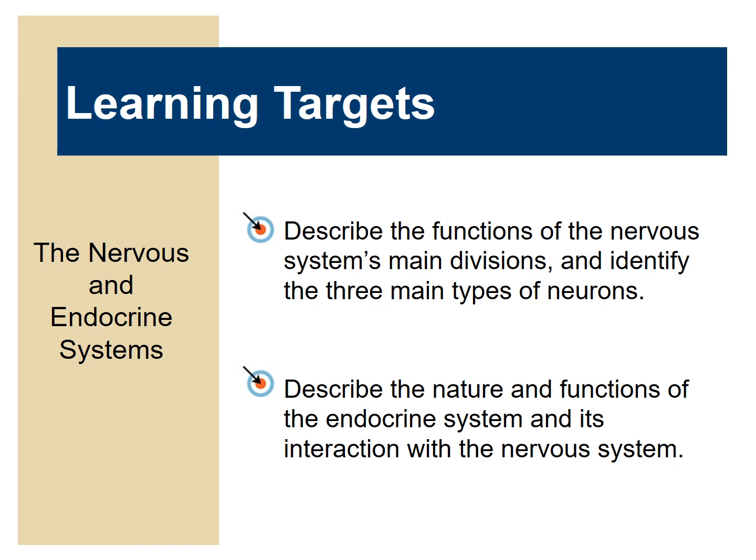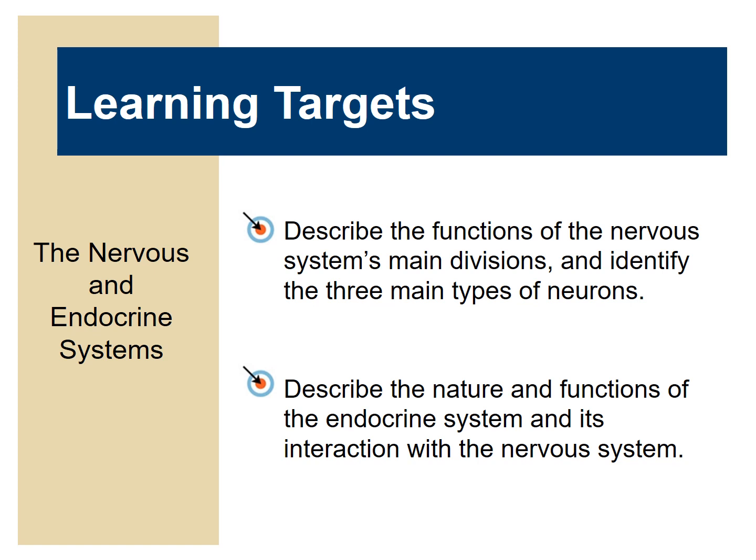Our overview of learning targets. For the nervous system, we are going to be able to describe the functions of the nervous system's main divisions and identify the three main types of neurons. The next lesson is on the parts of neurons, and that's going to lead us into how neurons communicate with each other, otherwise known as neurotransmission. But for today, we're only going to talk about the nervous system's main divisions and the three main kinds of neurons. Then for the endocrine system, we're going to describe the nature and functions of it and its interaction with the nervous system.